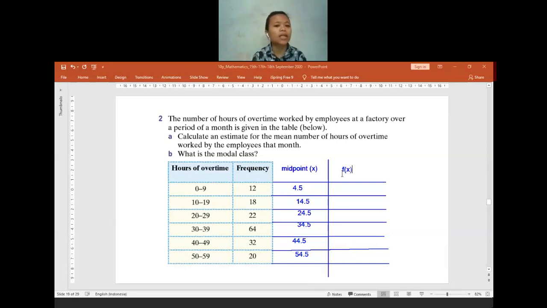And then for the fx, you need to write this on paper and later submit it to me after the class finishes, because only Erika answered my question and none of you asked me any question. So let's check if you really understand my explanation or not. Please kindly try to finish this question and later submit it to Google Classroom when the class finishes. Now I give you some time to try it first.